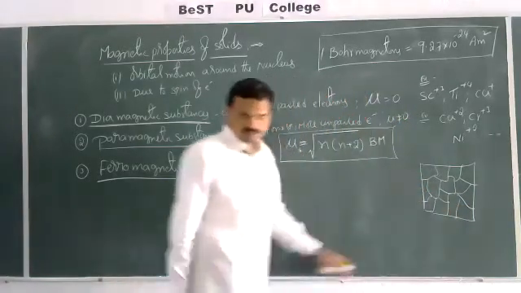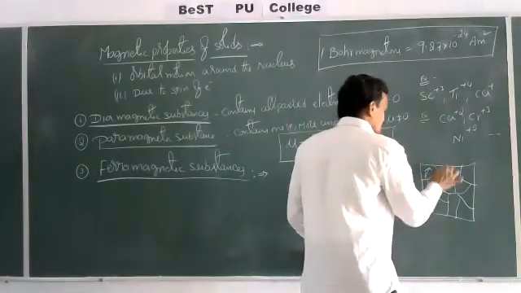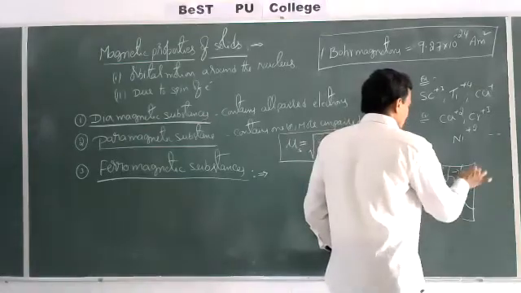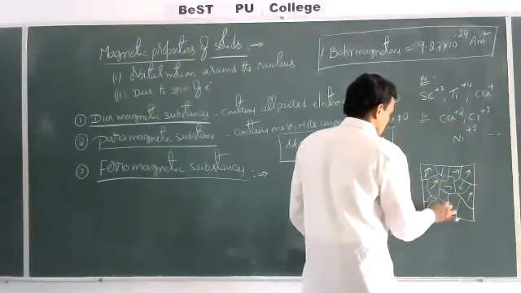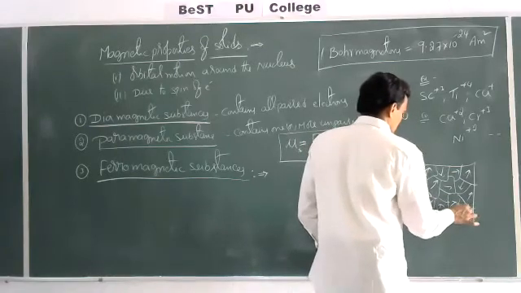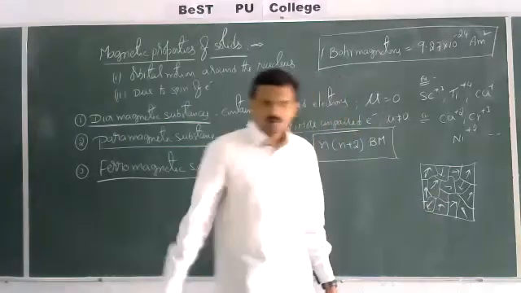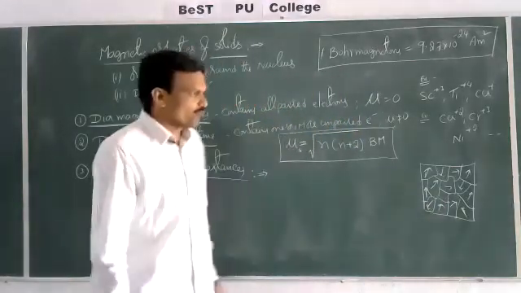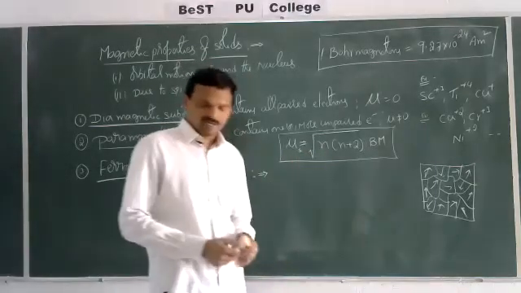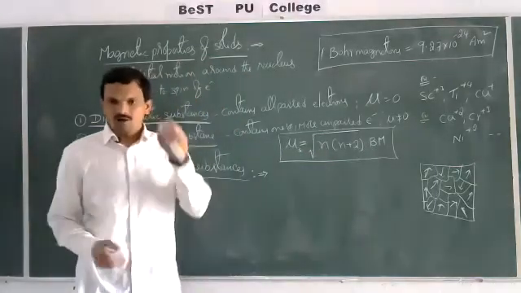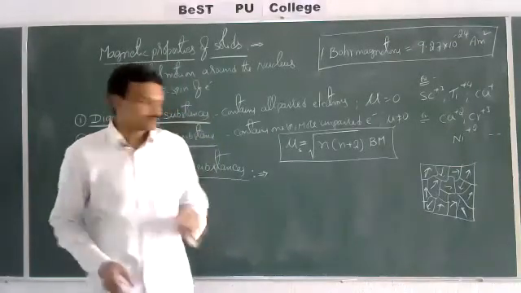So each magnetic domain has some net magnetic moment, and these magnetic moments are in different directions, like this. The magnetic domains may be aligned in different directions, but whenever an external magnetic field is applied, all the magnetic domains are aligned in the same direction.